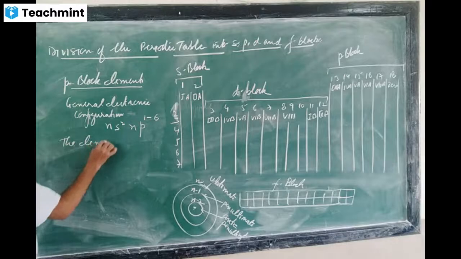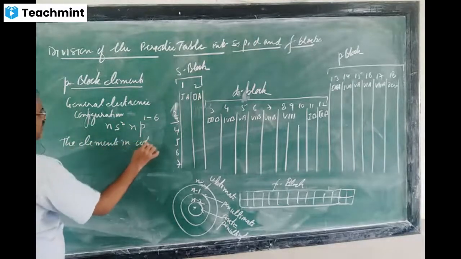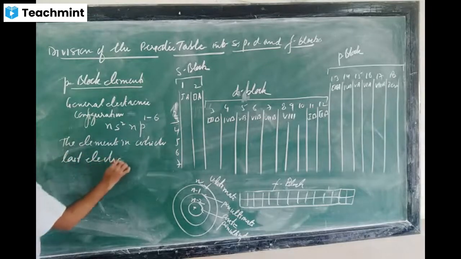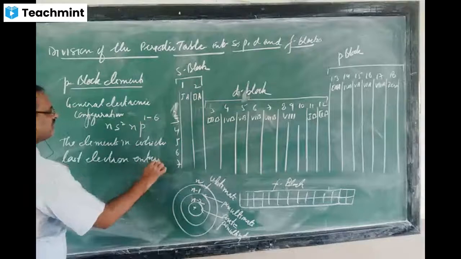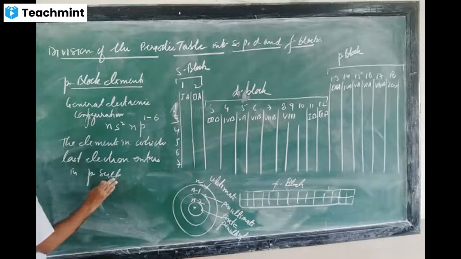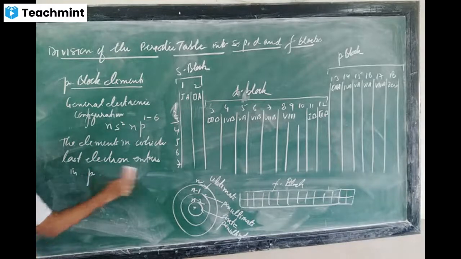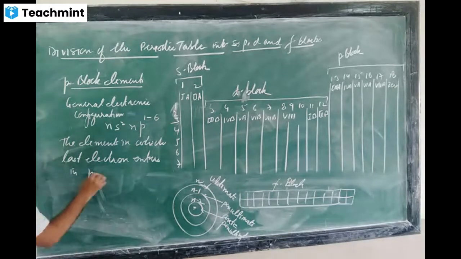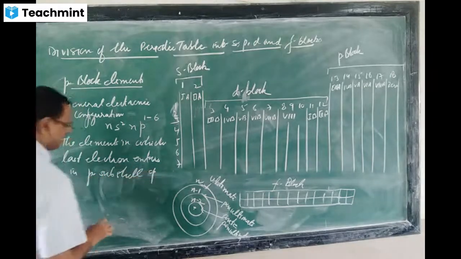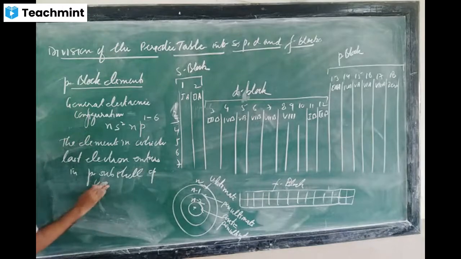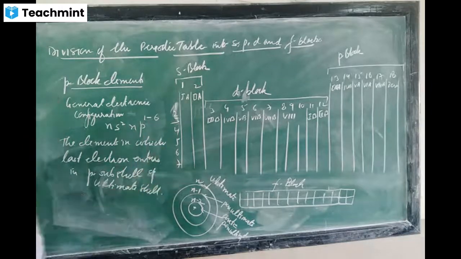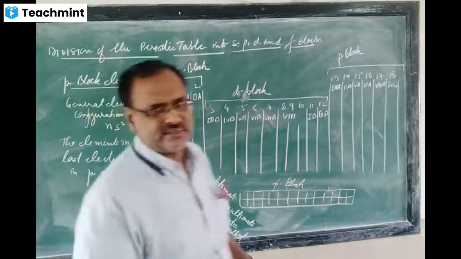The definition you note down: the elements in which the last electron enters the P subshell of the ultimate cell. This is the definition for P block elements and the general electronic configuration.